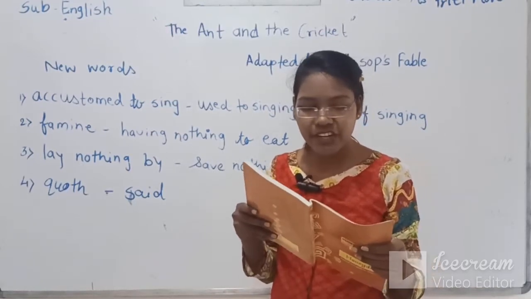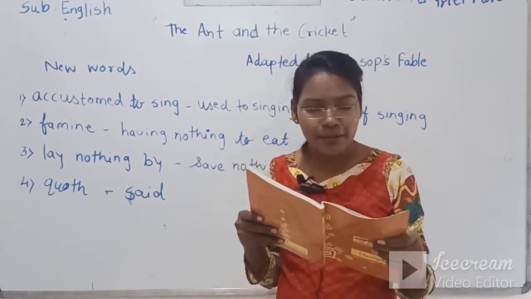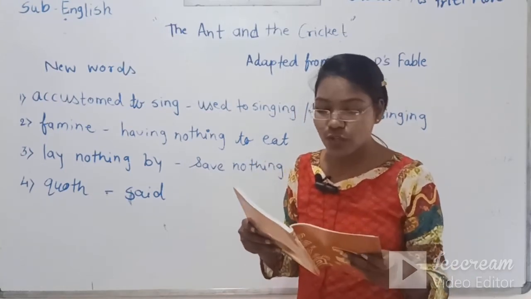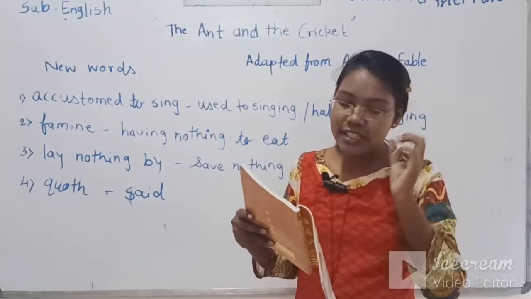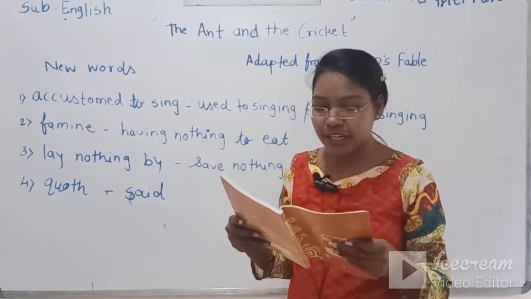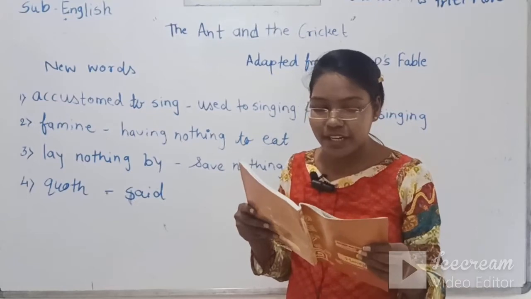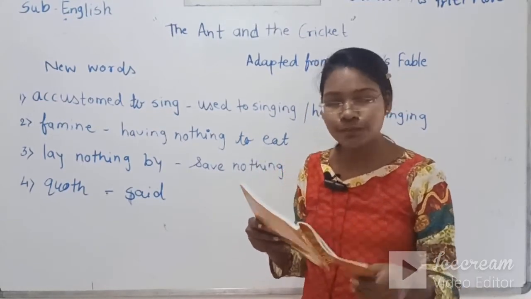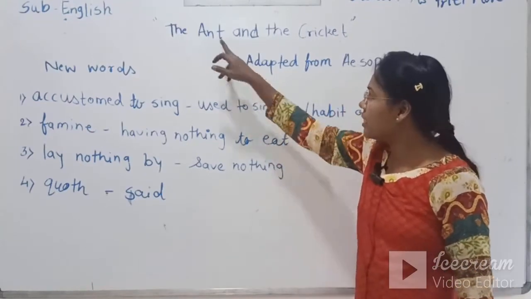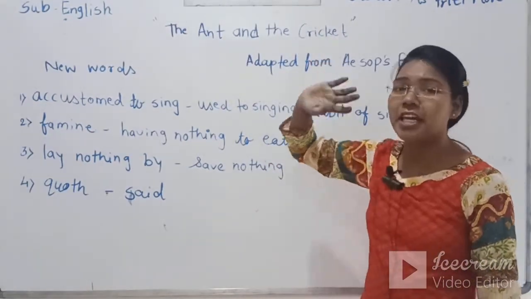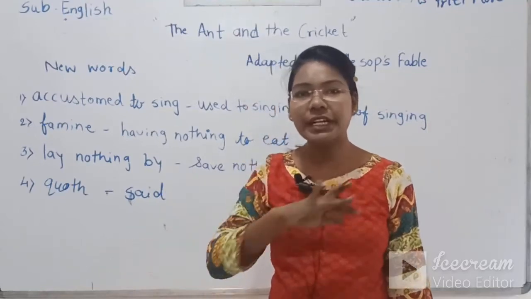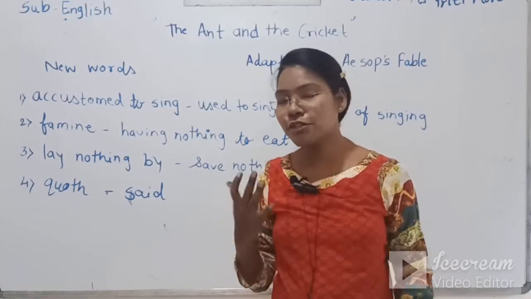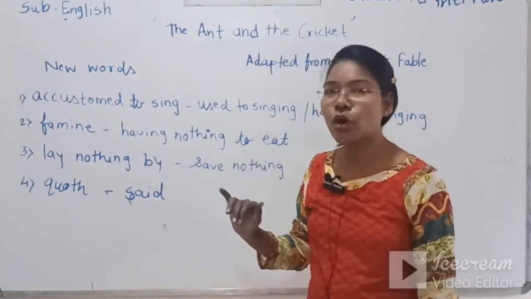But tell me, dear cricket, did you lend nothing when the weather was warm? Now the ant is asking the cricket a question. If the winter goes and the warm season comes, when the summer comes, then also you have nothing at your home?